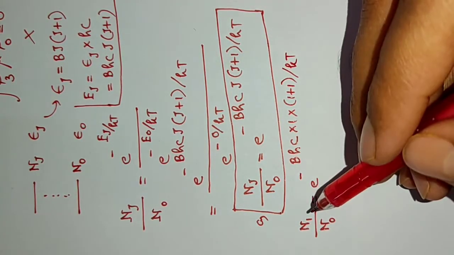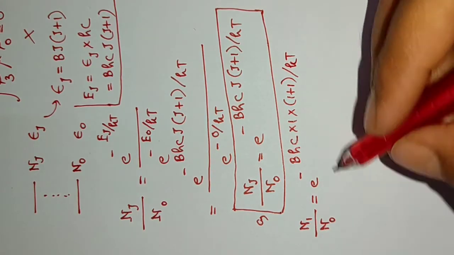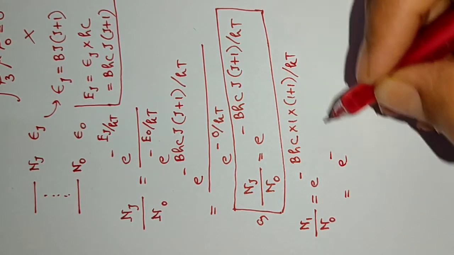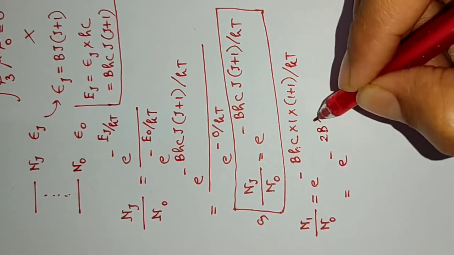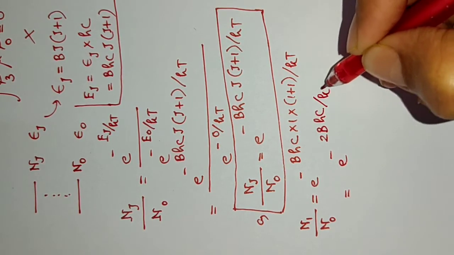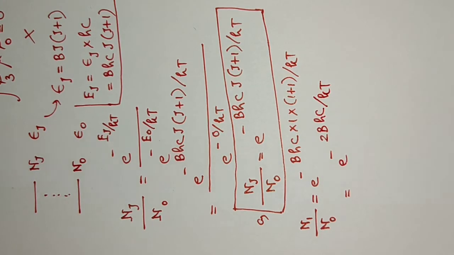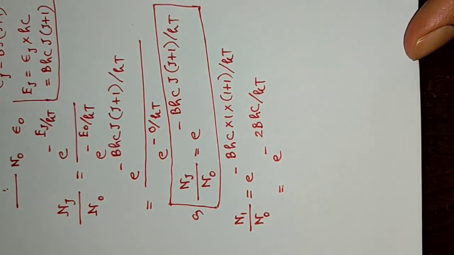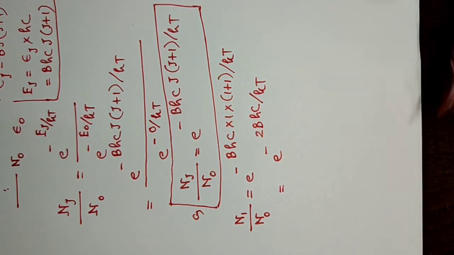We have to put J equal to 1 here. So it will be e to the power minus, this is 2, so 2Bhc upon kT.